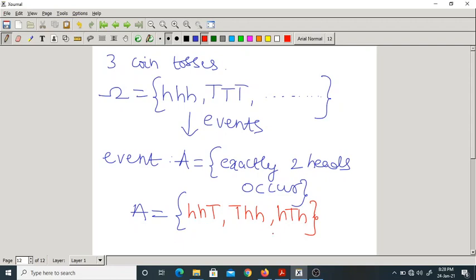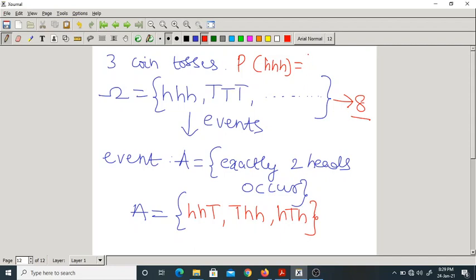Now the event A has 3 elements. But how many elements are there in the sample space? 8. Now, let us assume that all are equiprobable. We are getting 8 outcomes, all are equiprobable, and what is the probability of getting 3 heads?